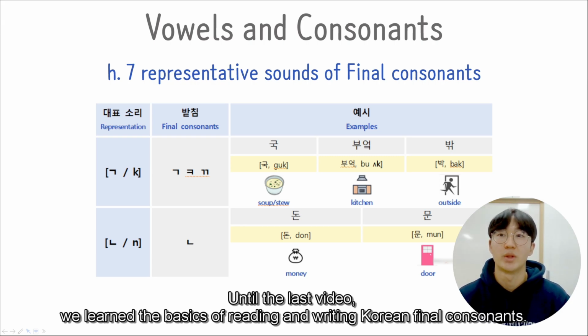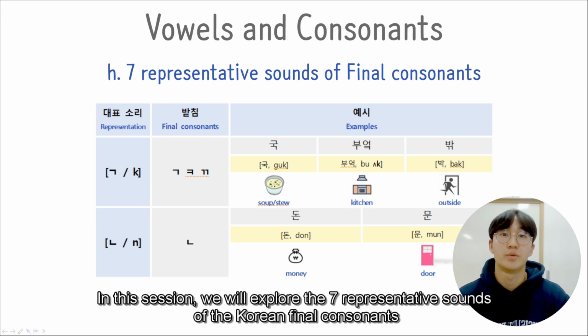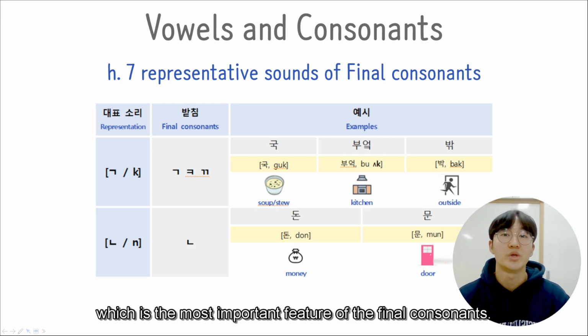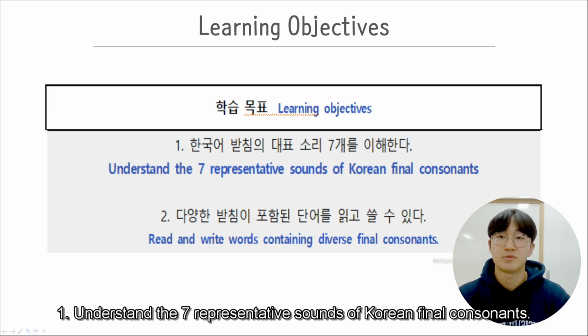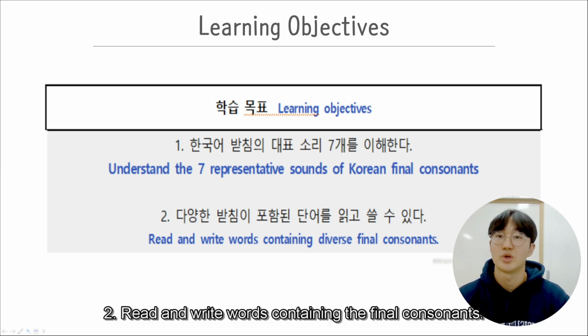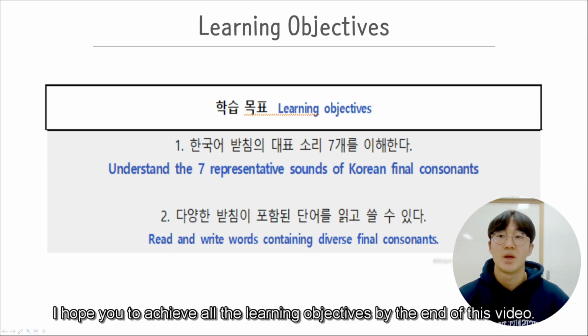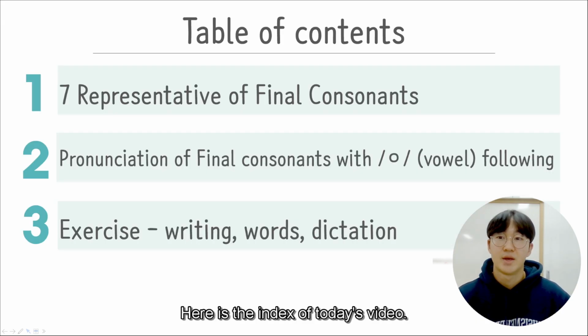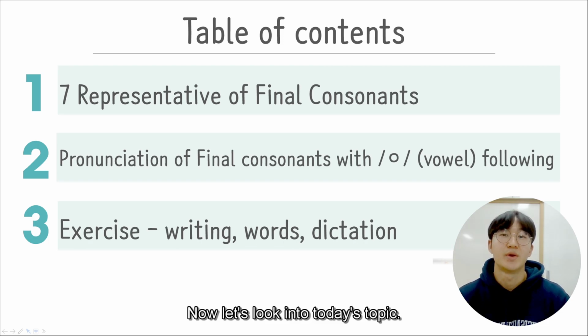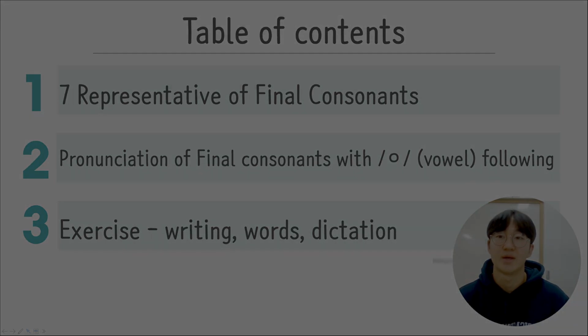Until the last video, we learned the basics of reading and writing Korean final consonants. In this session, we will explore the 7 representative sounds of the Korean final consonant, which is the most important feature of the final consonant. Today's learning objectives. First, understand the 7 representative sounds of Korean final consonant. Second, read and write words containing the final consonant. I hope you achieve all the learning objectives by the end of this video. Here is the index of today's video. Now, let's look into today's topic.